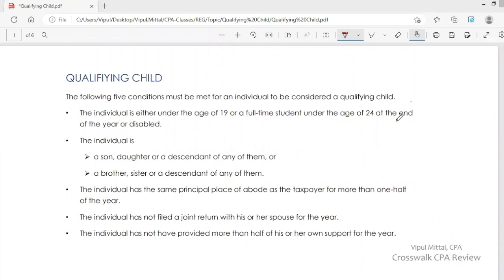First is the individual is under the age of 19, or a full-time student under the age of 24 at the end of the year, or disabled. So if the individual is under the age of 19, it is okay. This condition is met. If the individual is not under the age of 19, but is under the age of 24 and a full-time student, full-time student for 5 months in the calendar year.